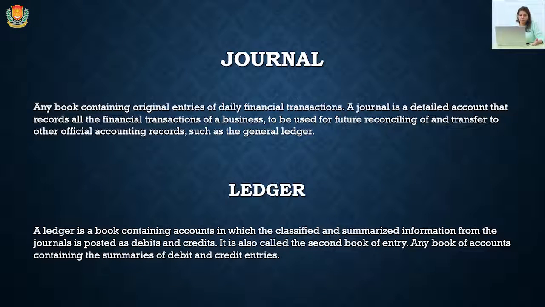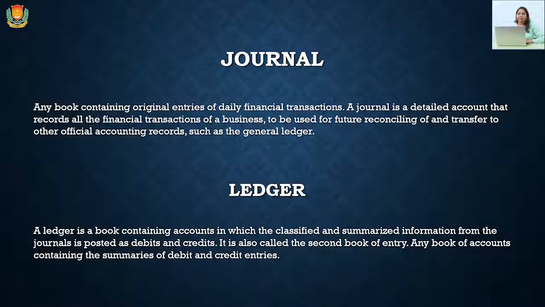Next is journal. A journal is a book which is maintained by an accountant in a company. In this journal, every transaction will be recorded. Like we have talked about this transaction, like I have sold some goods worth rupees 2000. In that case, I will be receiving the cash. So cash account debit to sales account. That will be the entry which is to be registered in this journal.